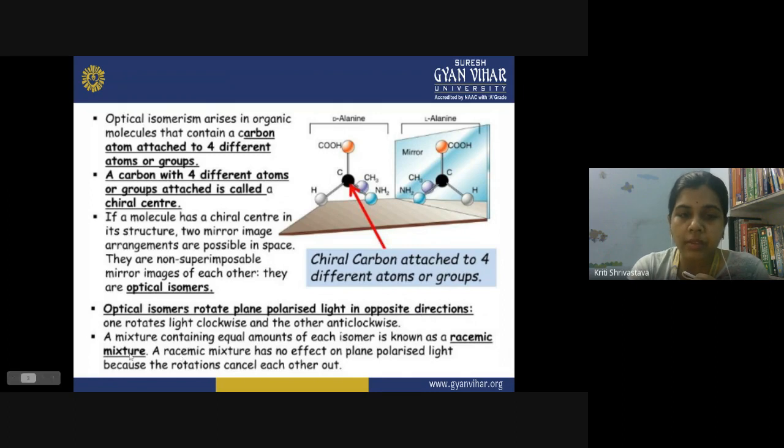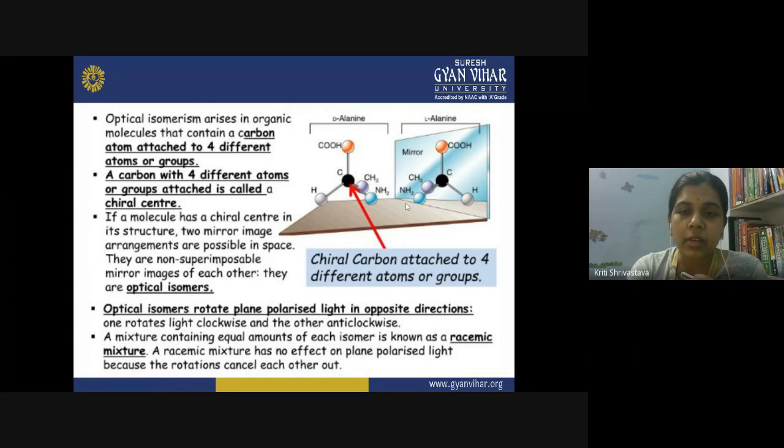A mixture containing an equal amount of each isomer is called a racemic mixture. If you have a mixture of alanine containing 50% D form and 50% L form, you will call it what? It will be a racemic mixture. Now in the racemic mixture, because the D form and L form are in equal quantity, what will happen? The D will rotate the light to the right side, the L will rotate it to the left side.